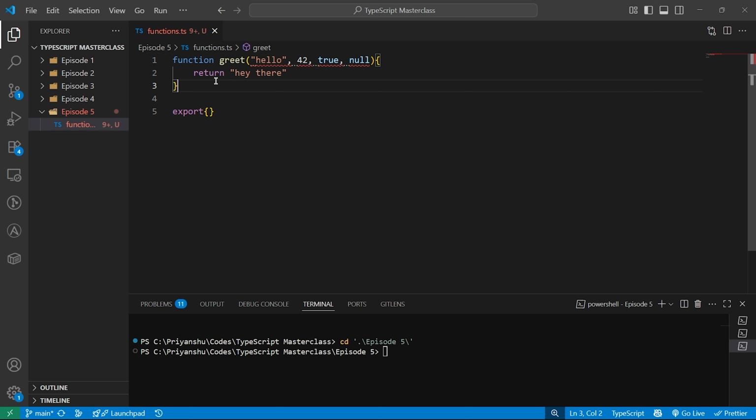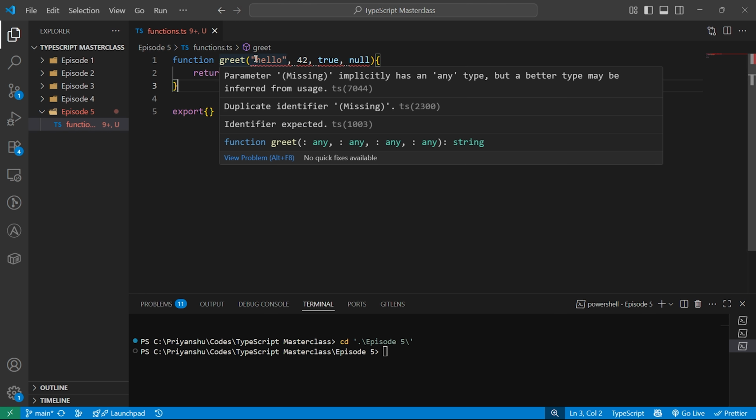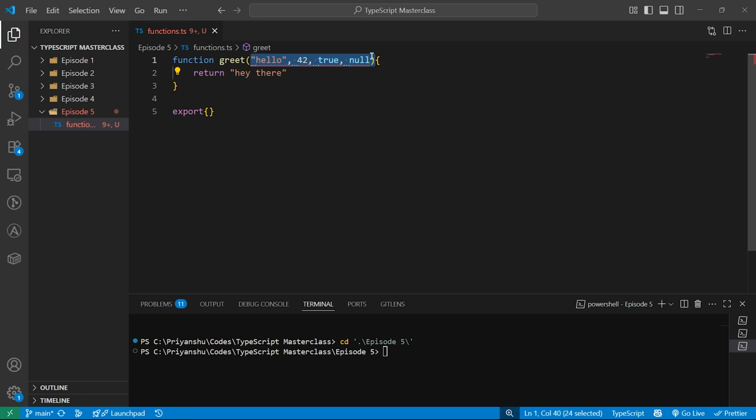In TypeScript we set boundaries. We define exactly what a function expects and exactly what it will give back. No surprises and no heartbreaks. By the end of this episode you will be able to type functions so well, even your callbacks will have their life together. So first thing, parameters in TypeScript can and should have types. This makes sure that what you pass in is exactly what the function expects.